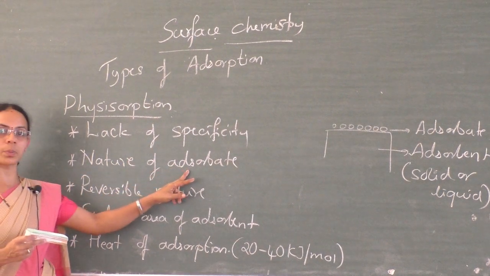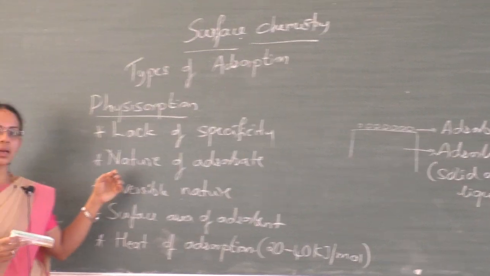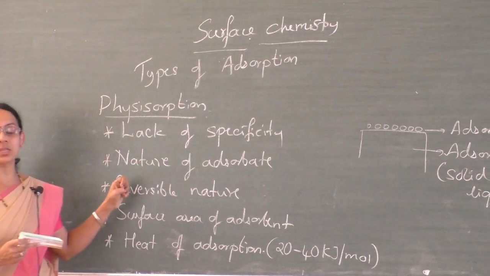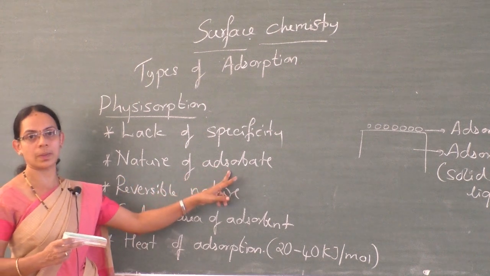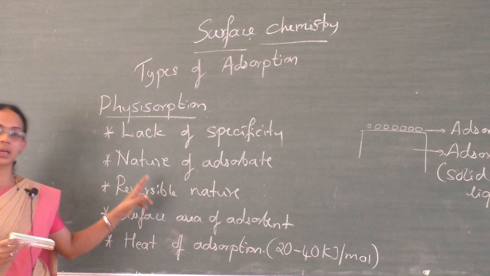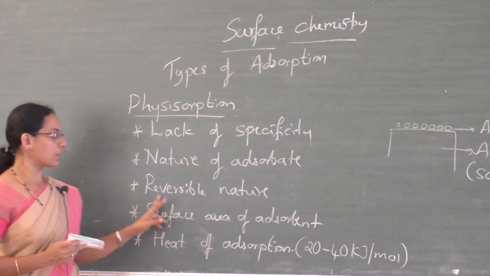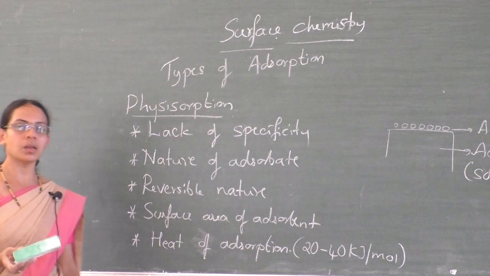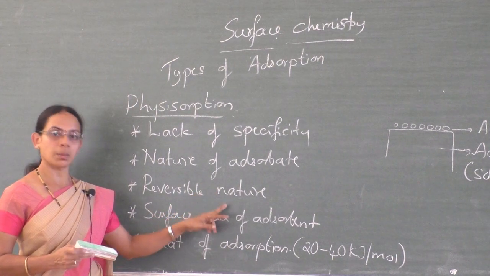Nature of adsorbate means though a solid has no preference for any gas, the amount of gas adsorbed on the solid surface depends on the nature of the adsorbate. Easily liquefiable gases can readily adsorb. And reversible nature: physical adsorption is reversible by changing the conditions of pressure and temperature.